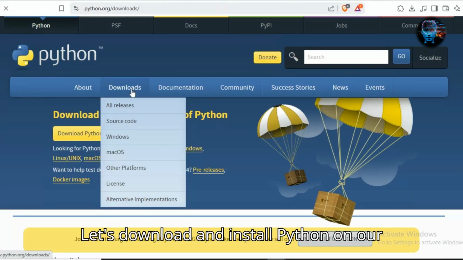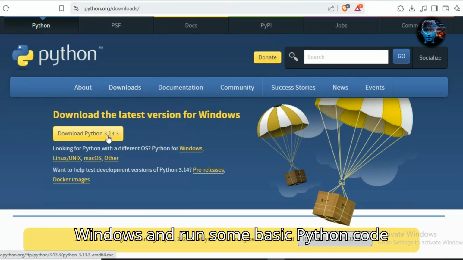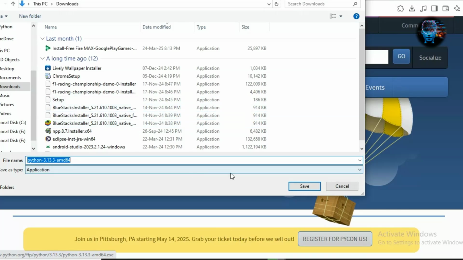Let's download and install Python on our Windows and run some basic Python code step by step.